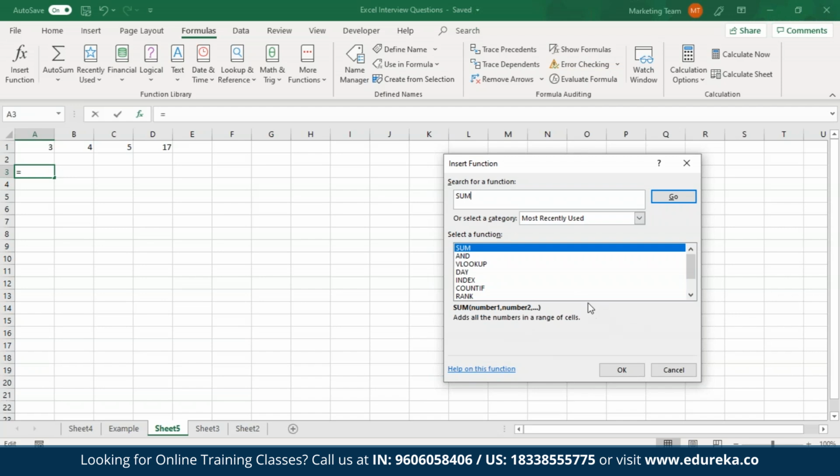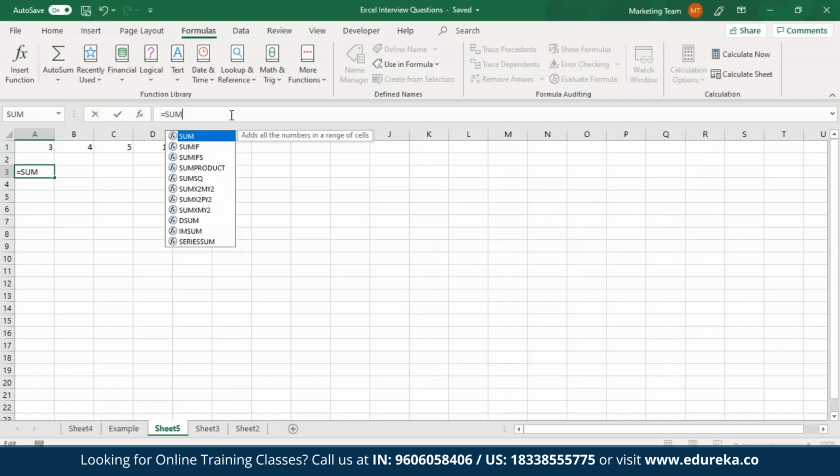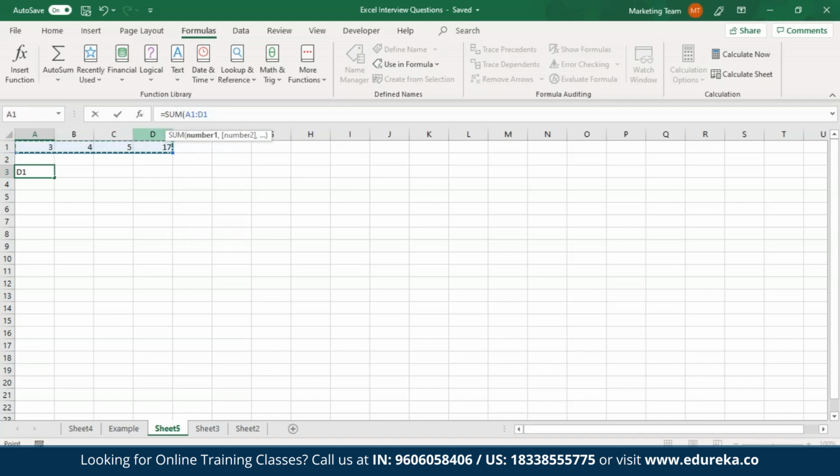So now what I'm going to do is just cancel this, and over here I'll type in an equal to sign and I'll use the sum function. I'll just specify this range to be all the values to be added using the sum function. And now I'll hit enter. So as you can see over here, the sum function has added all the values that are present between A1 and D1.